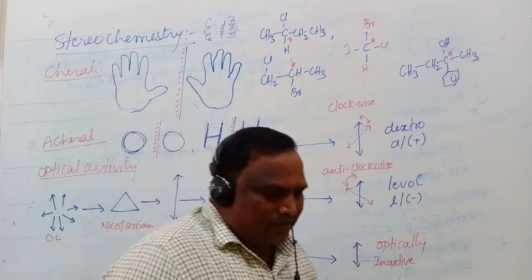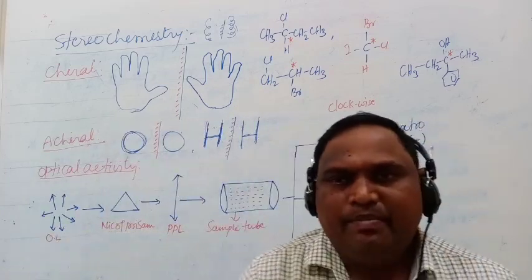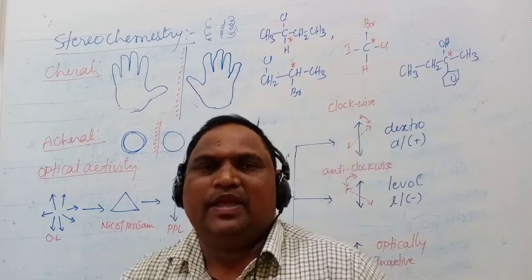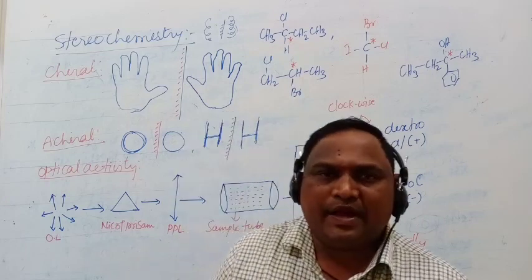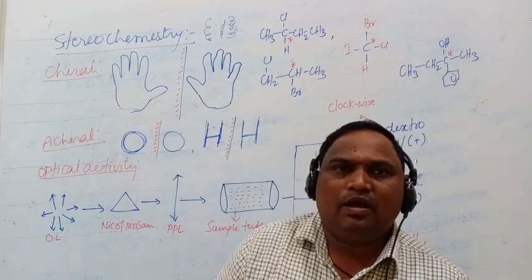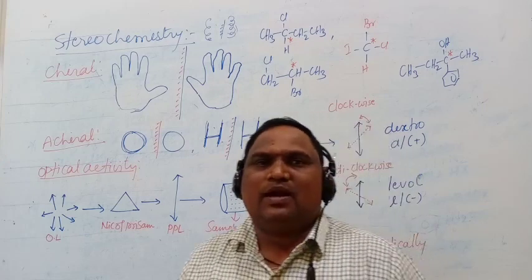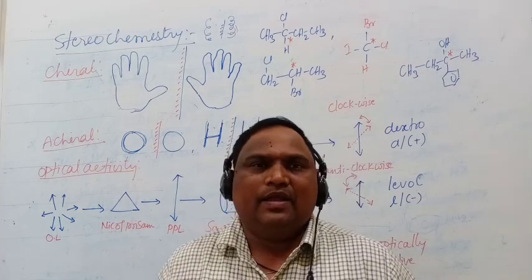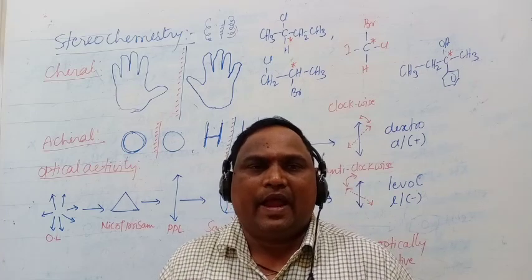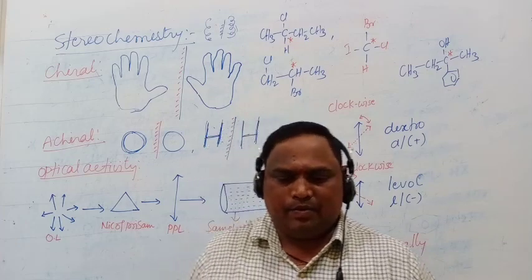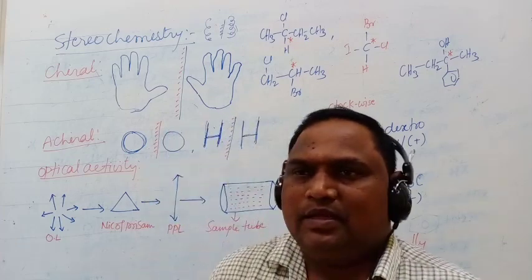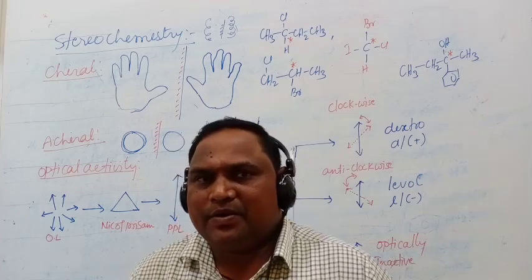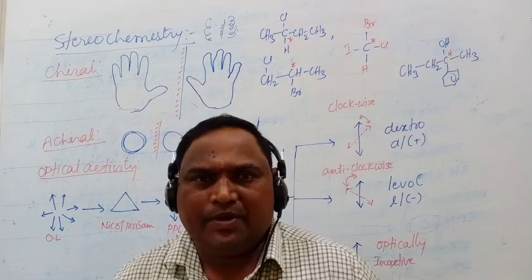That means the sample may rotate the plane polarized light either to the left side or right side. Only then is it called optically active. If it does not rotate the plane polarized light either way, it is called optically inactive. So the sample must rotate the light towards the left or right side; if it does not rotate, it is optically inactive.